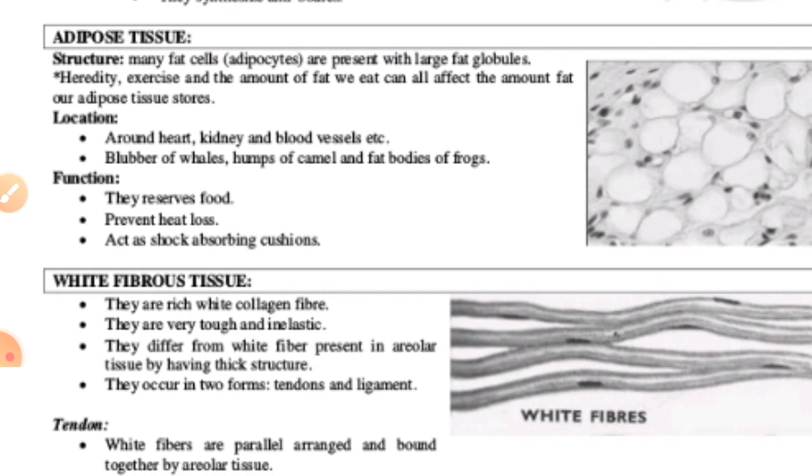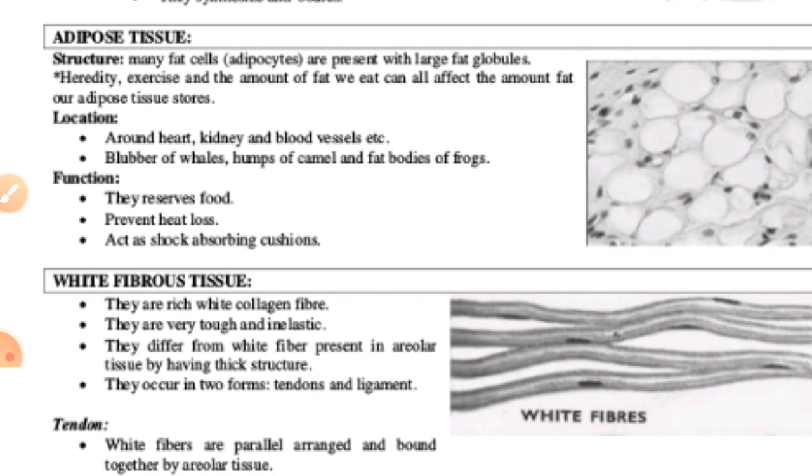And the adipose tissue is found in the subcutaneous regions, around the heart, kidney and eyeballs. It can also be found in the blubber of whales and elephants, the hump of camel, fat bodies of frog, and yellow bone marrow. If we talk about the functions of this tissue, it is mainly for the storage of